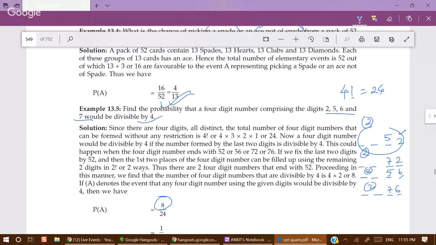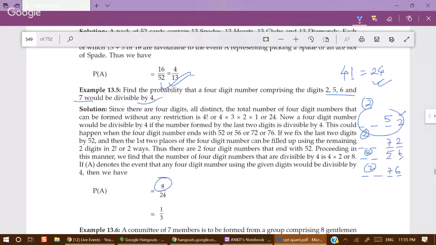So the number of all possible outcomes is 24, and the number of favorable events is 8. So 8 by 24, that is 1 by 3, is the answer. Let us read the solution.